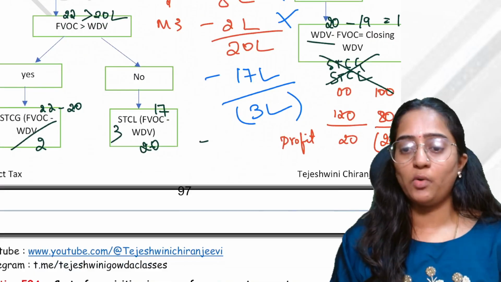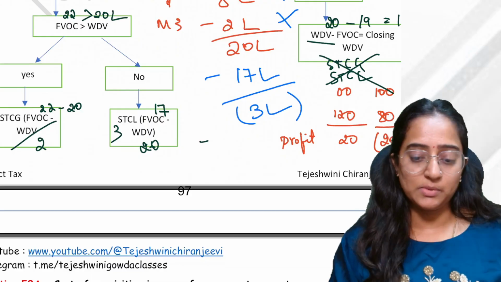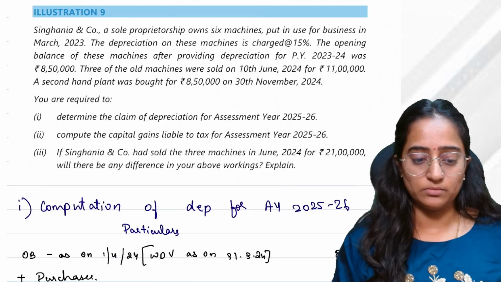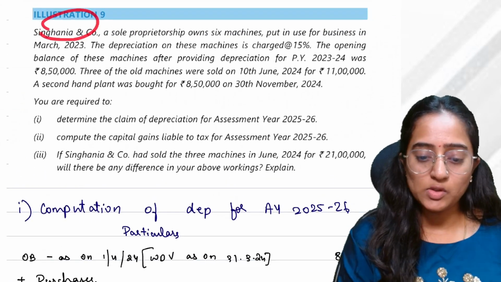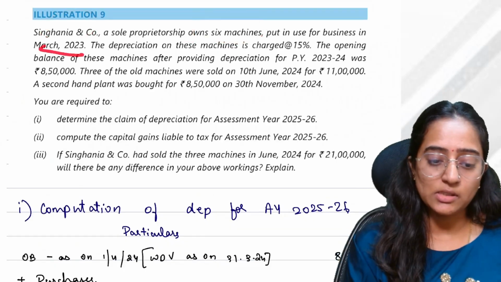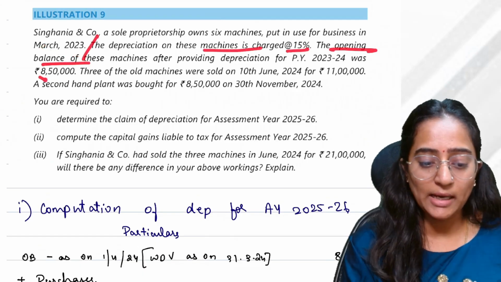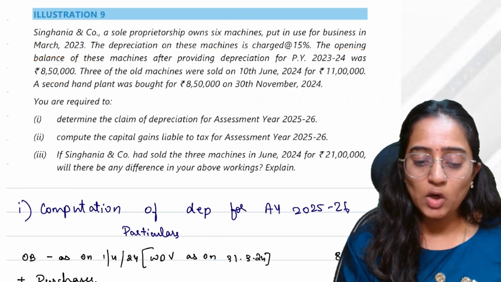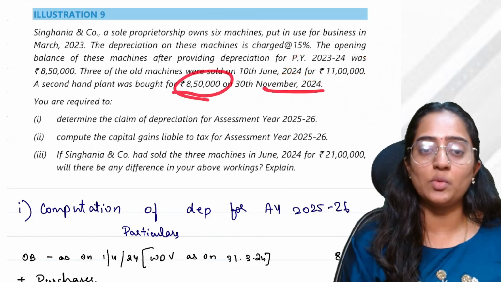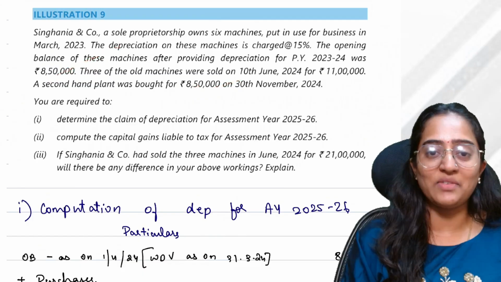Okay. Keeping this point in picture, let's move forward. Mr. Singhania, a sole proprietor, owns 6 machines. So the block has 6 machineries put in use for business in March 23. Depreciation on this machinery is charged at 15%. The opening balance is given as 8 lakh 50. 3 of the old machines were sold, and a second hand plant for 8 lakh 50,000 rupees has been bought. So the purchase total would be 17 lakh.